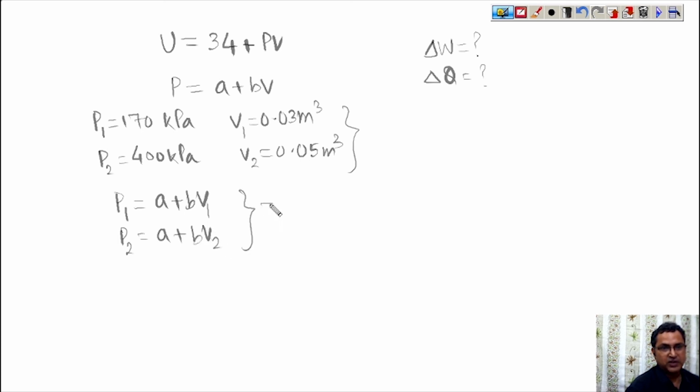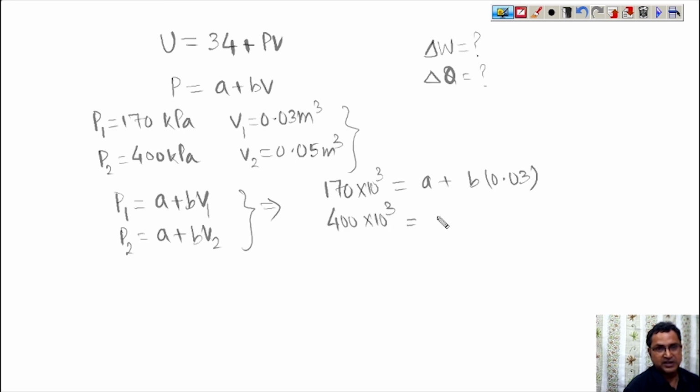Now putting the values of P and V, we get P1: 170 into 10 raised to the power 3 is equal to A plus B times 0.03, and P2: 400 into 10 raised to the power 3 is equal to A plus B times 0.05.